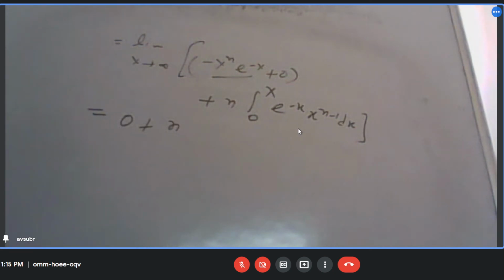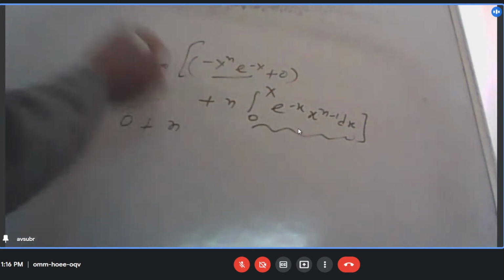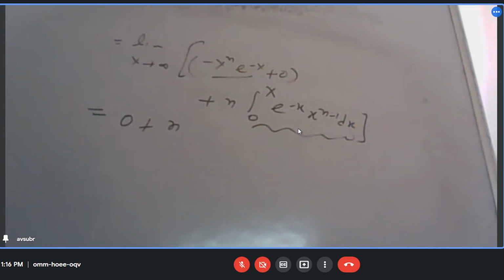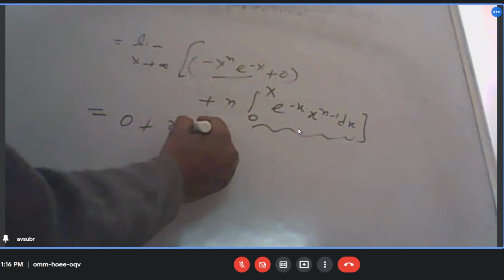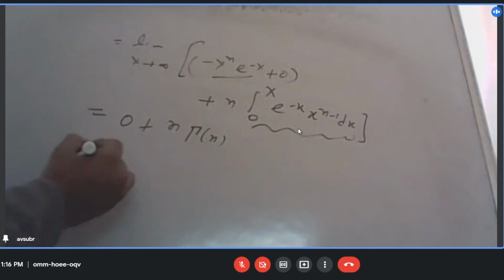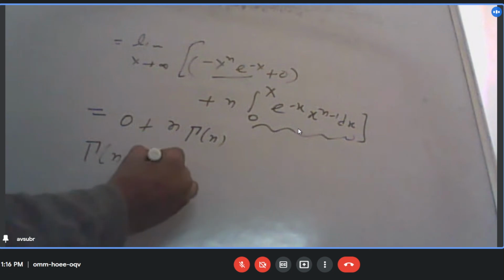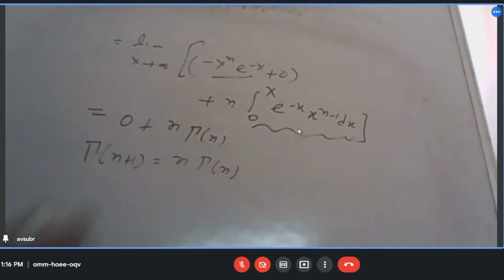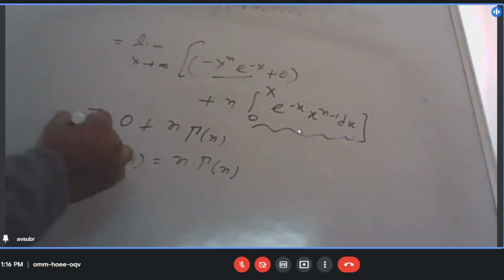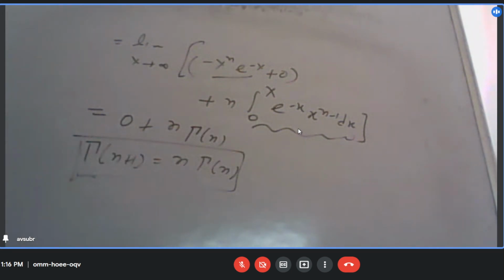Next term is n times, and what is this? It is the gamma function, which we just defined. Here the upper limit x is going towards infinity. Just now we have done it, isn't it? So this is gamma n. So it means gamma n plus 1 is equal to n gamma n. This is another property of this function. Did you understand? Yes, sir.